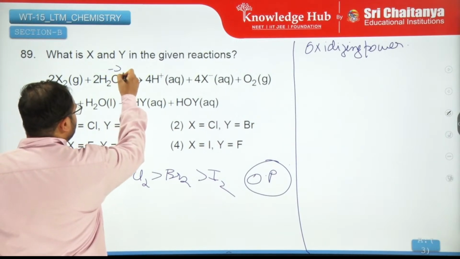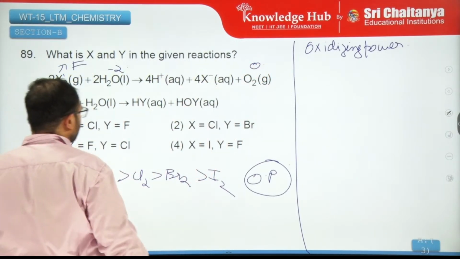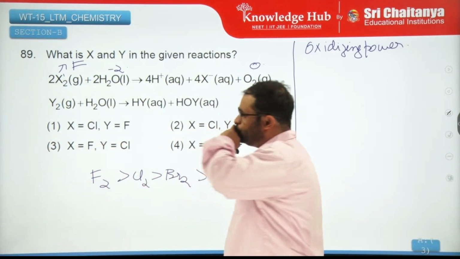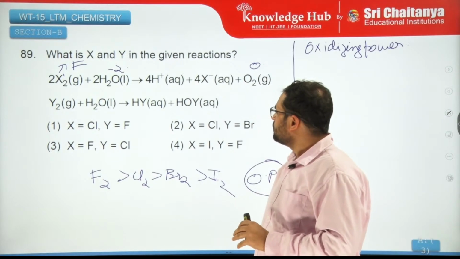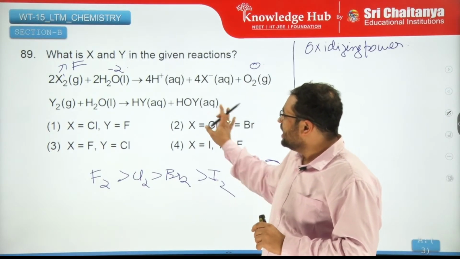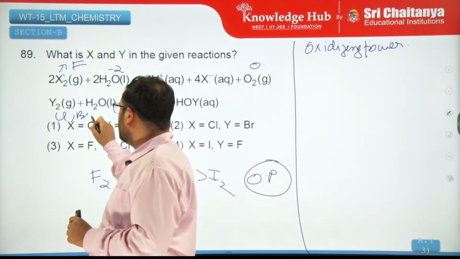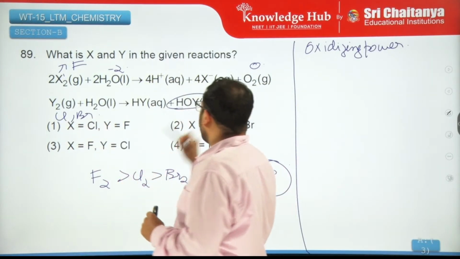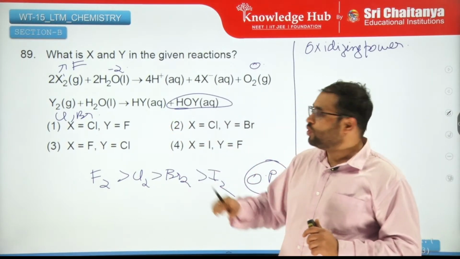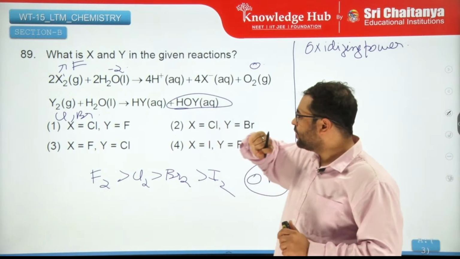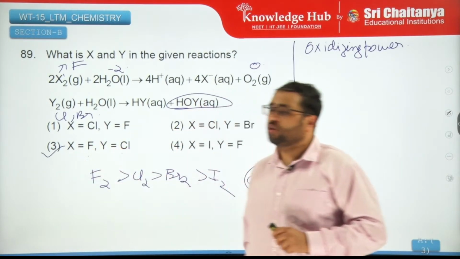Here oxygen is minus 2, and it changes to 0. So this X is supposed to be fluorine. But this kind of reactivity, where you get hypohalous acids and normal acids, is shown by chlorine and bromine. So X has to be fluorine, Y has to be chlorine.